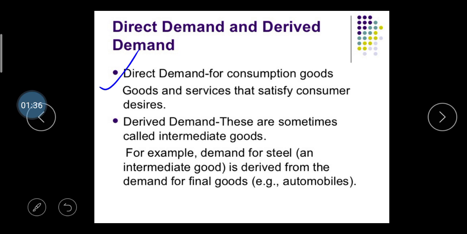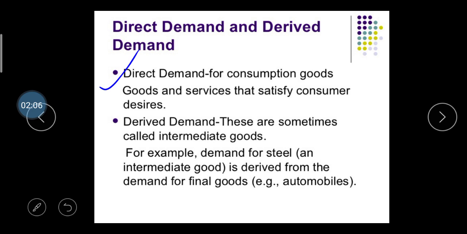If we demand a product not for a complementary purpose, not for a substitute purpose, and we purchase only one product directly for consumption, not for sale, it is called direct demand. Take the example: if you purchase any product for resale, it cannot be considered direct demand. If you purchase any product for your own consumption, right? So it's called direct demand.